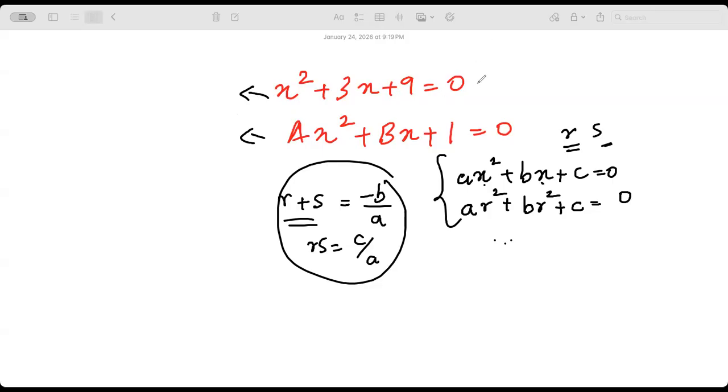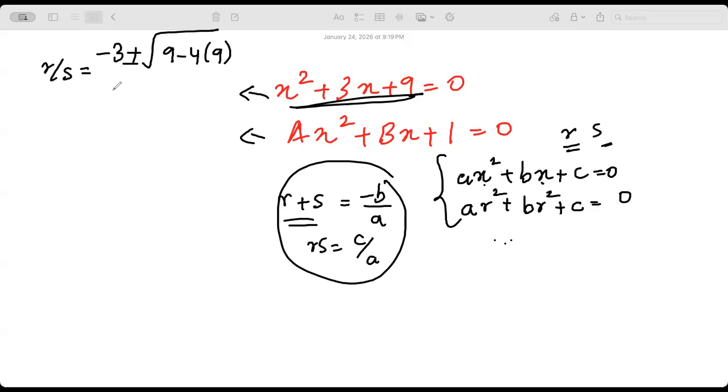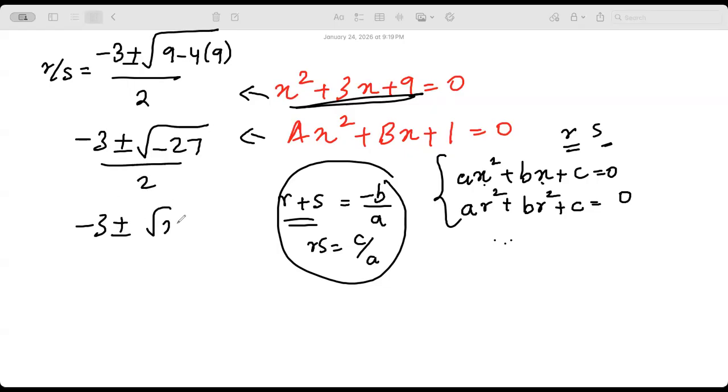They have the same roots, right? So what are the roots of this? How did you find it? R and S will be equal to what? Minus b plus or minus root of b square minus 4ac, divided by 2a. Minus 3 plus or minus root of 9 minus 36, that is, 36 minus 9 is what? 27. Divide by 2, minus 3 plus or minus root 27i by 2, correct?